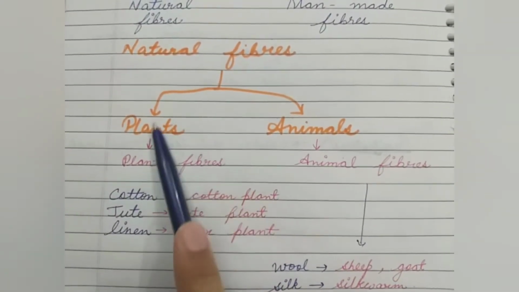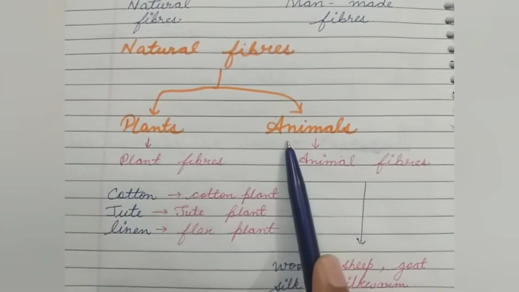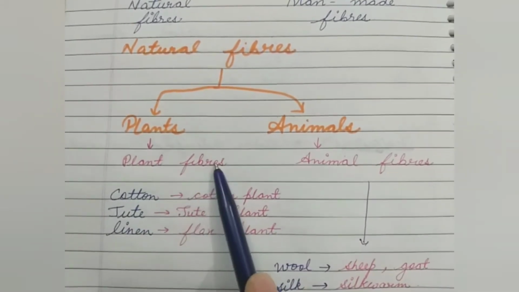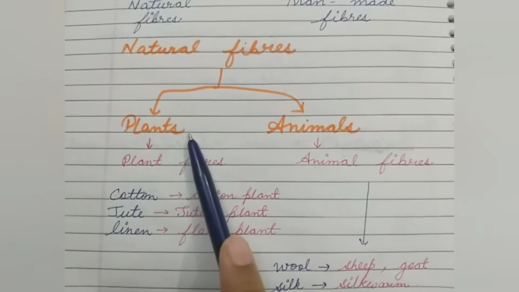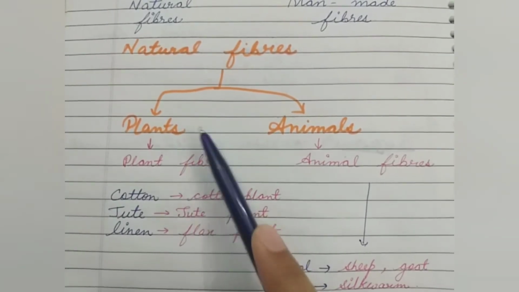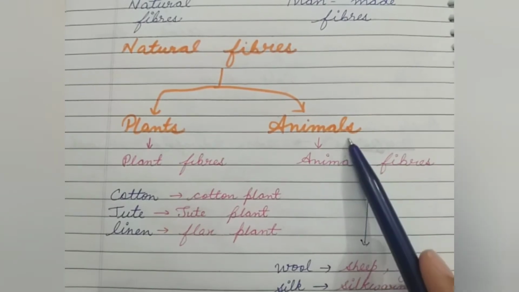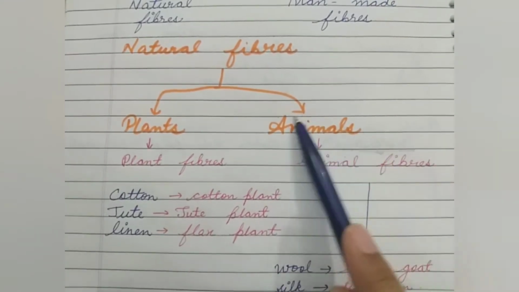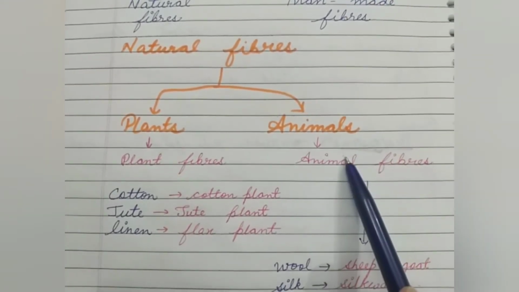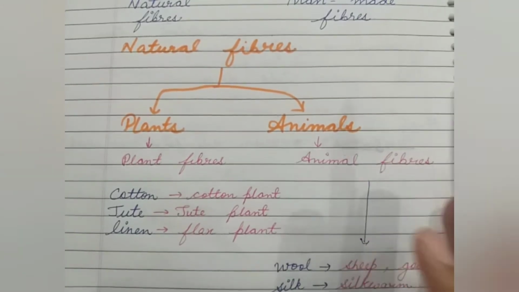Natural fiber is again divided into two types. Plant fibers mean the fibers we are getting from plants, and the fibers that we are getting from animals are animal fibers. So let's see some examples.